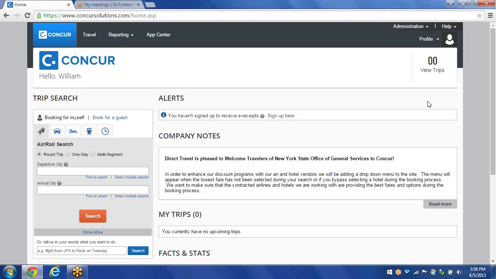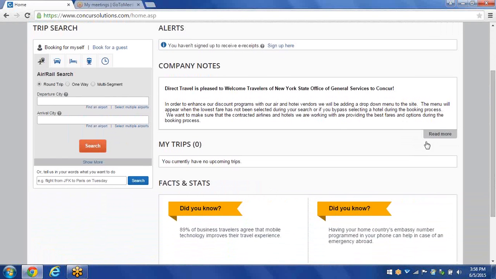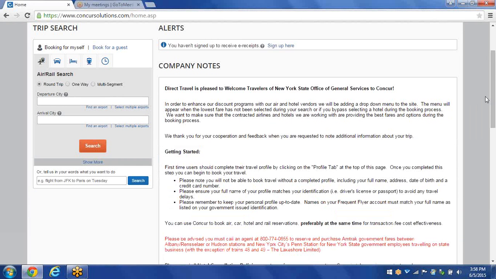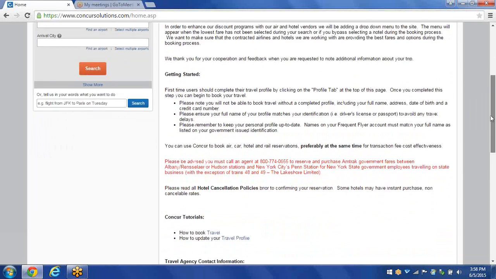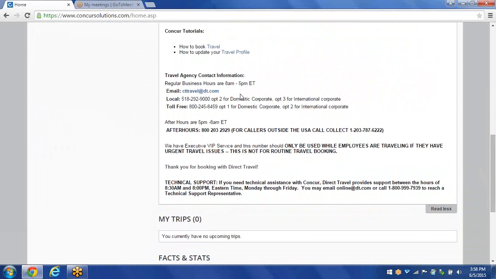So before we start with the Travel Wizard, I'd like to point out a couple of numbers on the company notes page. To access the company notes page in the center, in the bottom right-hand corner, just click on Read More and scroll down towards the bottom of the screen. On the screen there's a couple of numbers I just want to point out to you.